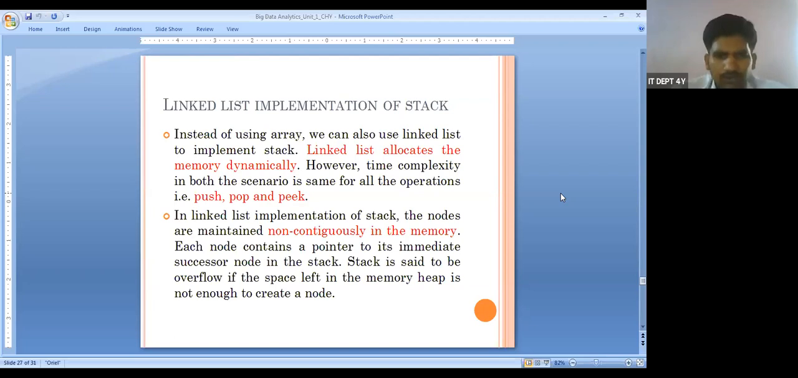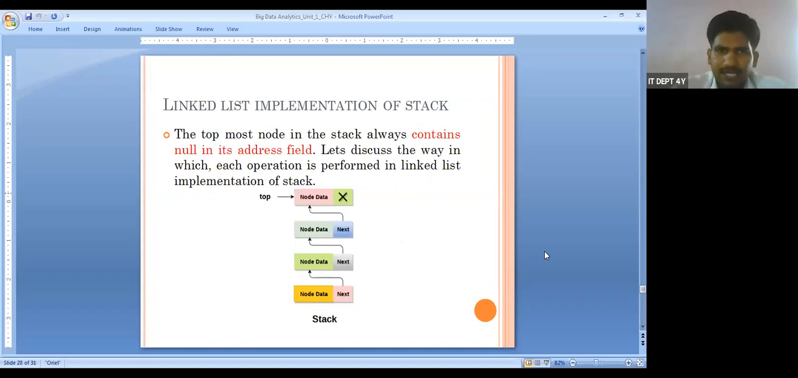It contains a pointer to its immediate successor node in the stack. The stack is said to overflow if the space left in the memory heap is not enough to create a node. When the top is reached, that is overflow; that is, we cannot create a new node. See this simple implementation of a stack using a linked list.